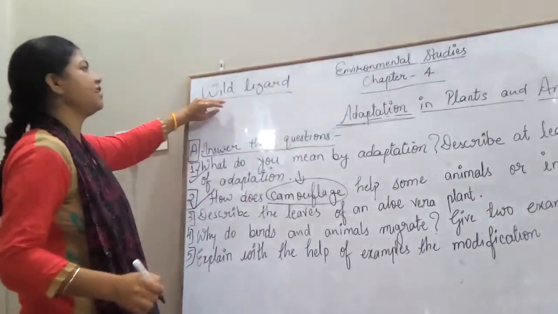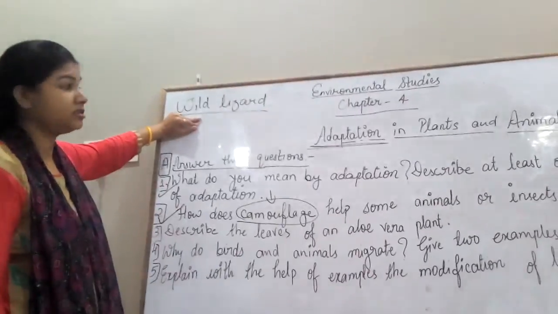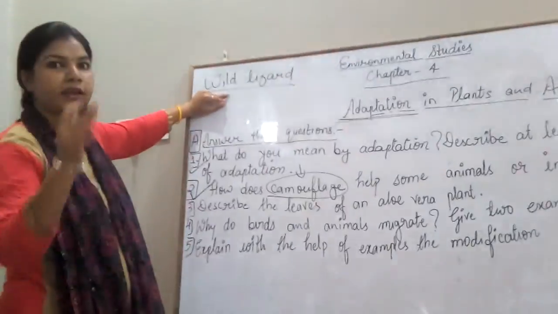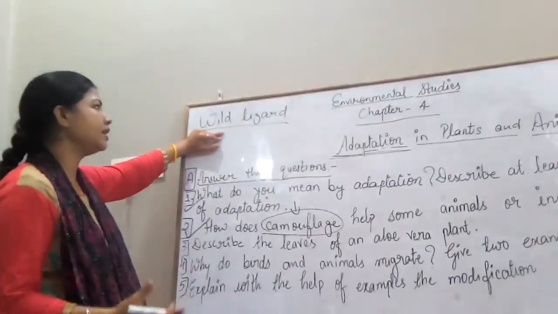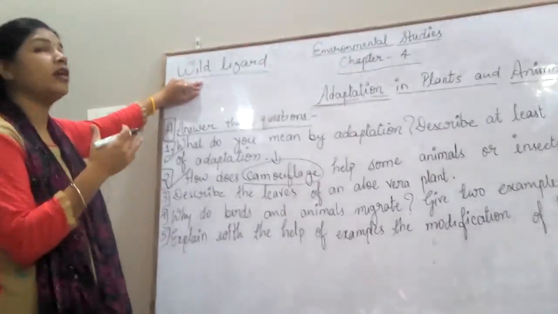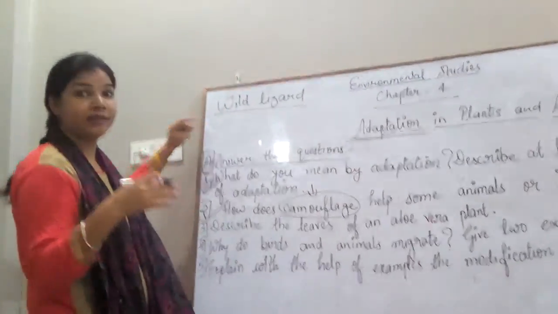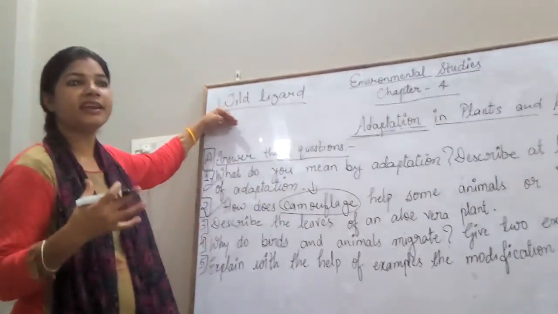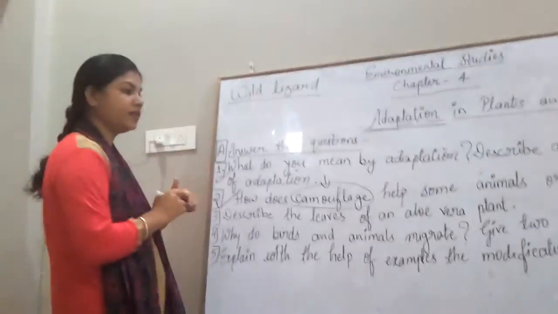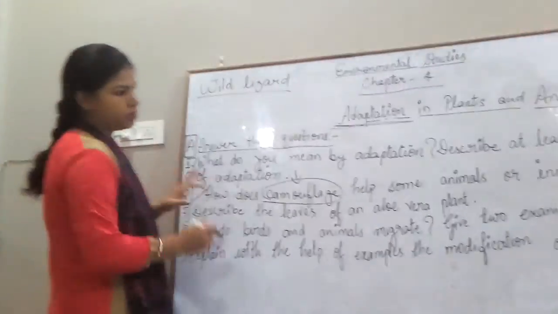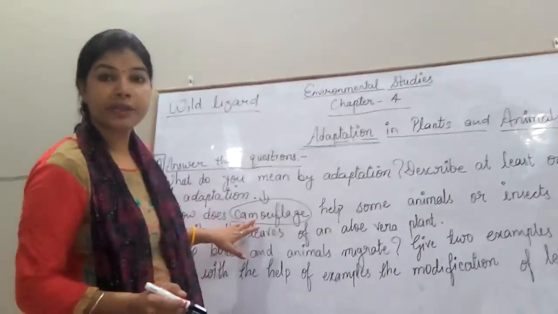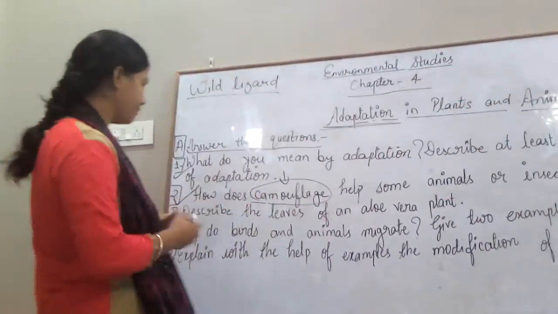See, it is able to hide itself in different colors according to the environment, so the predators cannot find them and they can easily capture their prey. Okay, so this is the ability to hide itself.